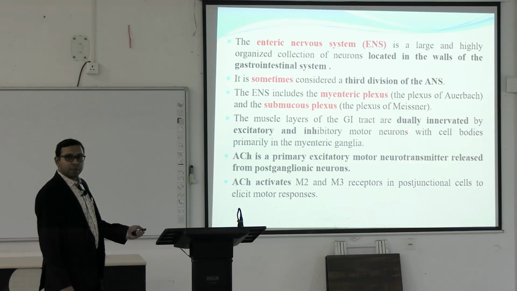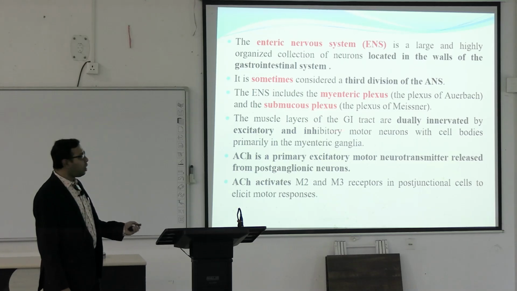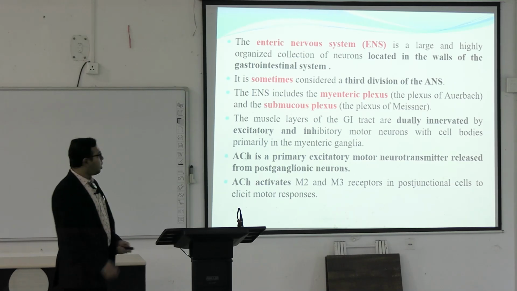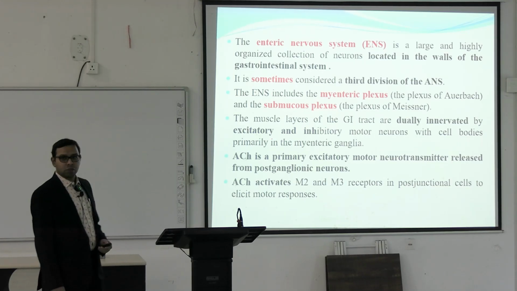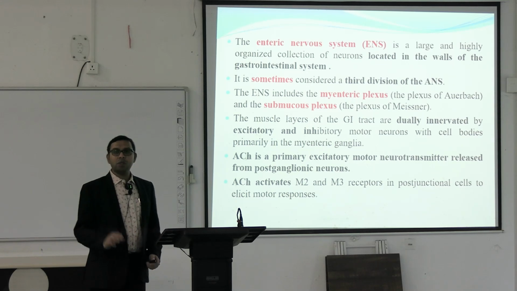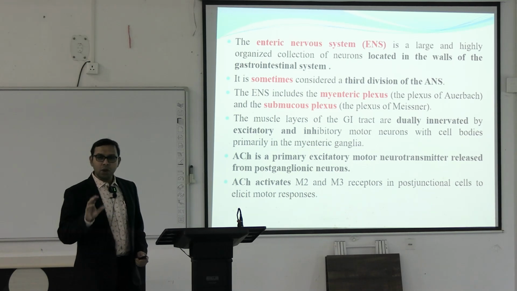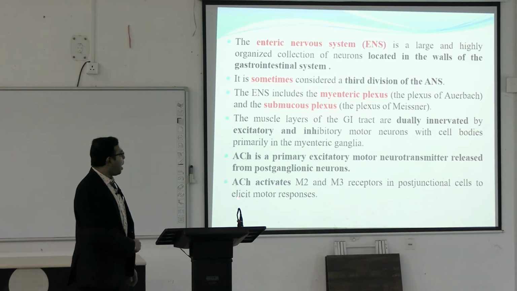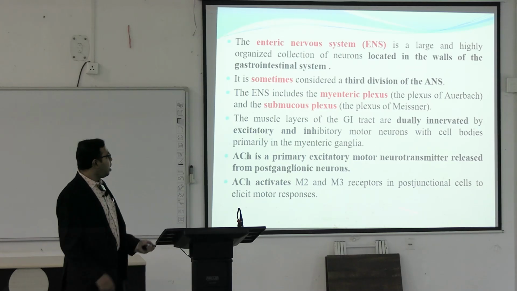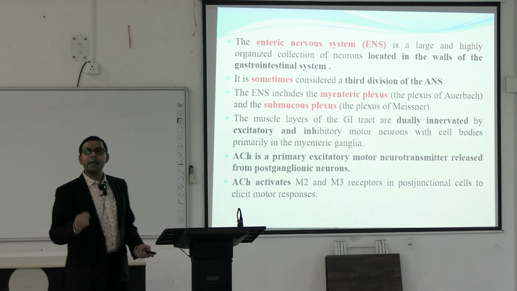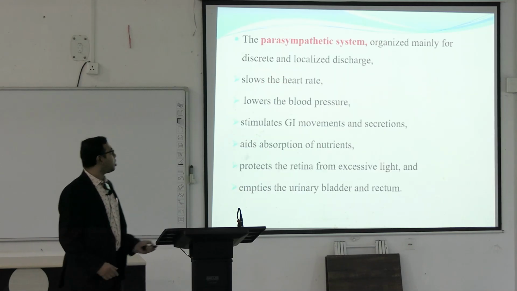The muscle layers of the gastrointestinal tract are dually innervated by excitatory and inhibitory motor neurons with cell bodies primarily in the myenteric ganglia. And acetylcholine is the primary excitatory motor neurotransmitter released from the postganglionic neurons. So, in most cases the neurotransmitter of postganglionic neurons is acetylcholine, and this acetylcholine activates different types of receptors, which we will read after this, in postjunctional cells that ultimately elicit different types of responses.